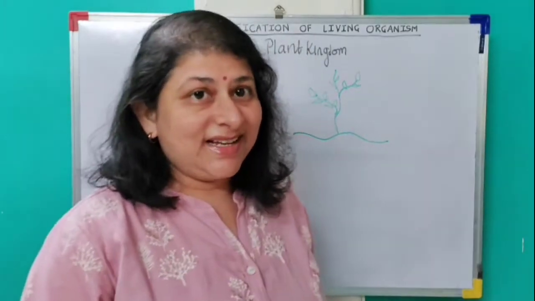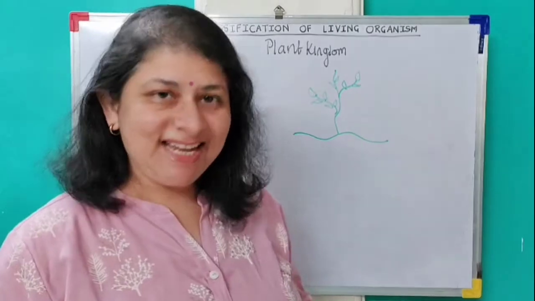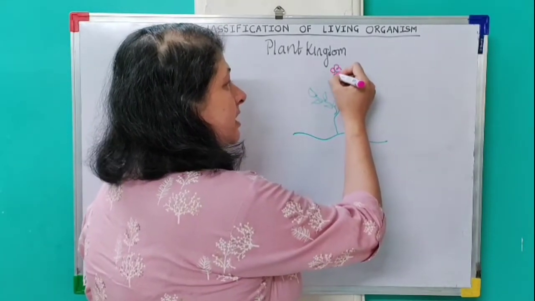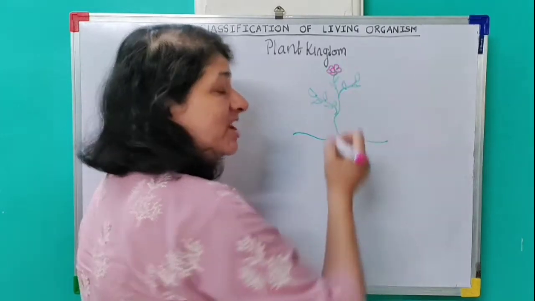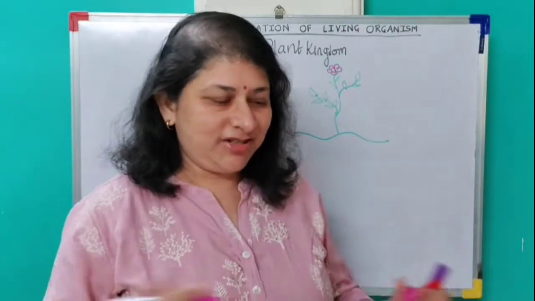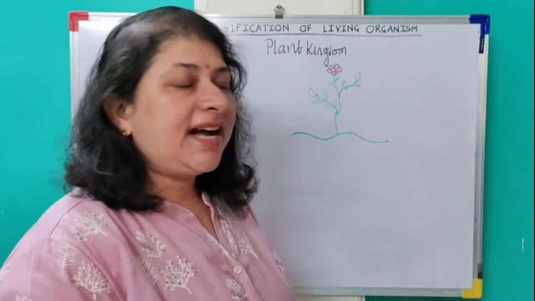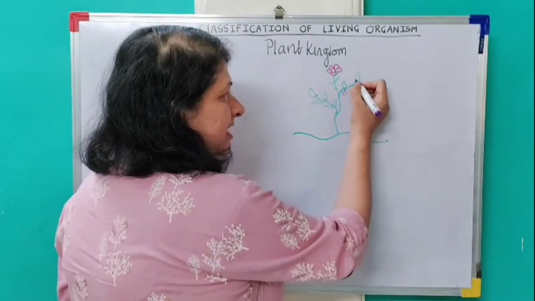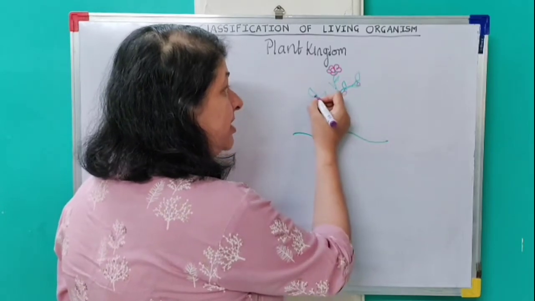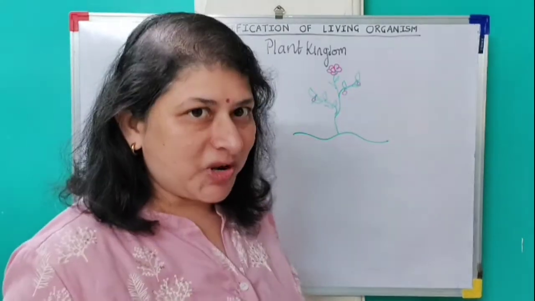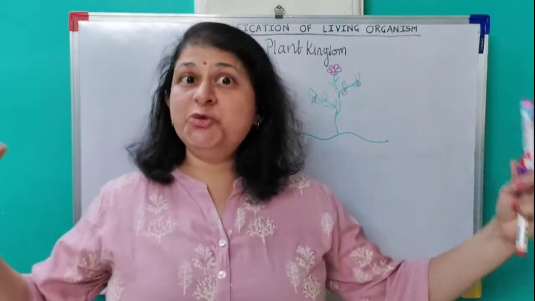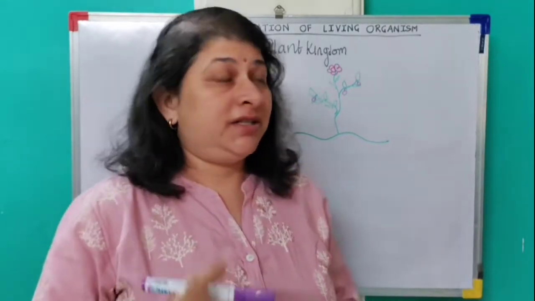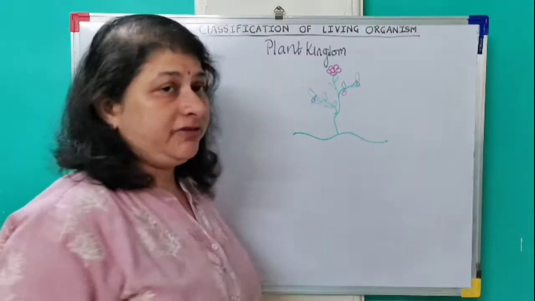Definitely one thing distinct from this green color is flower. Colorful flowers. It can be red, blue, yellow, various color flowers and various kinds of fruits. That is also observed. It can be a berry, it can be a drupe kind of fruit like mango, or it can be a huge one called pumpkin. So when I say plant, you observe such kind of things.